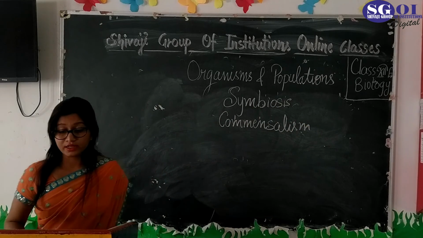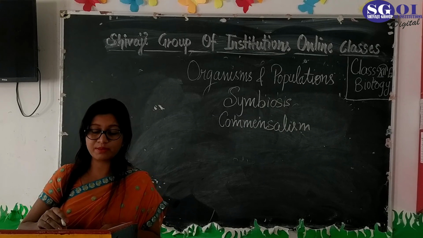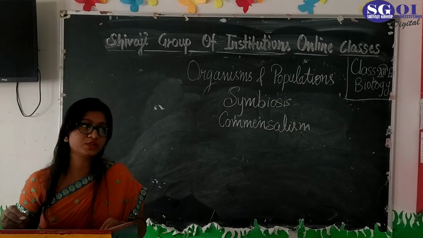Commensalism is present between epiphytic plants, which live commensally with each other, and also in epizoans.